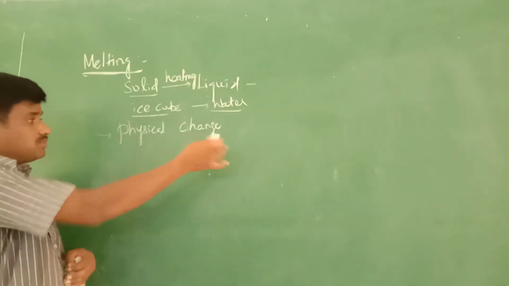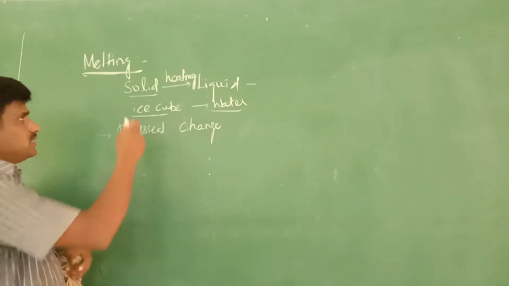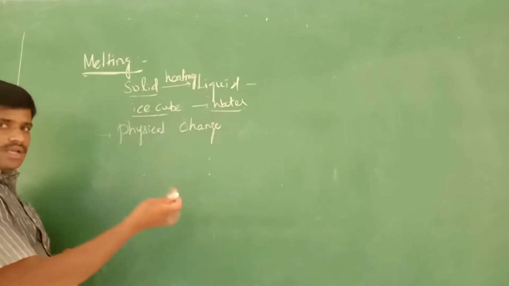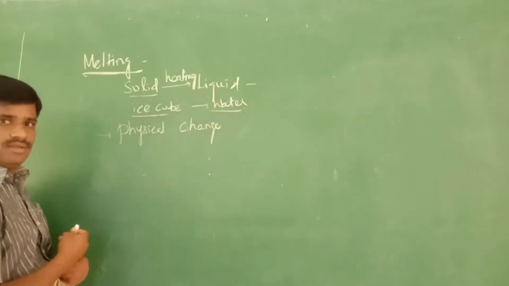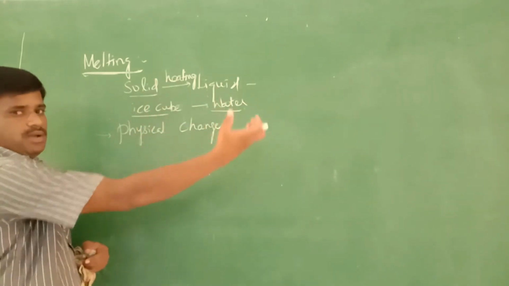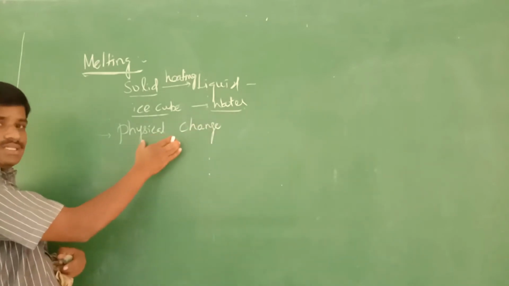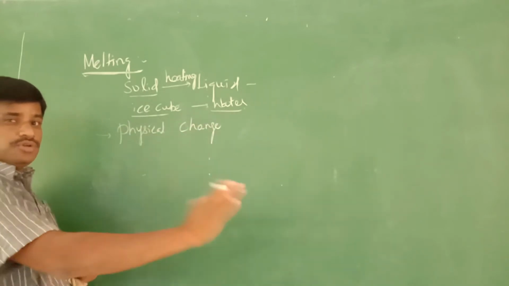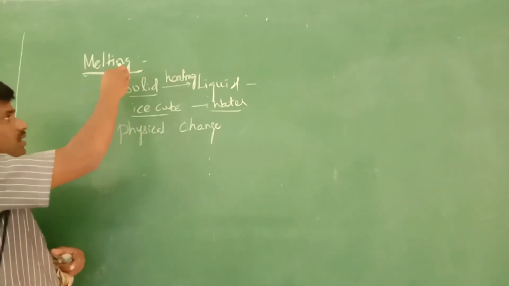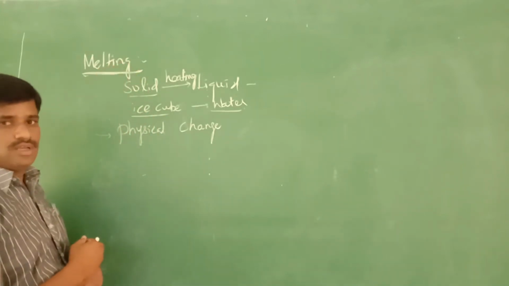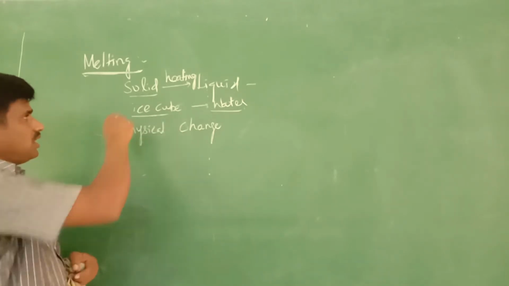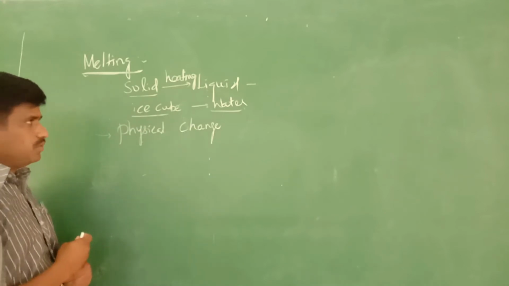There is no new substance formed. Only the solid state gets converted to liquid. That's all. It takes place on heating. Understood? By absorption of heat energy, the substance becomes liquid. So this is a physical change. No new composition, that means no new substance is formed. So this is one example of the melting process. In melting, the solid gets converted into liquid.